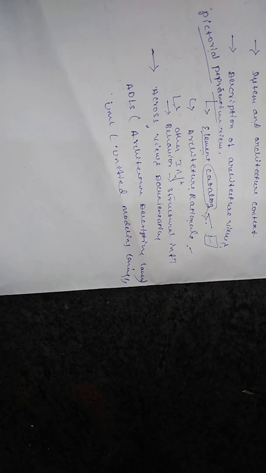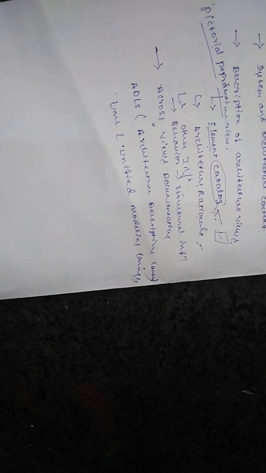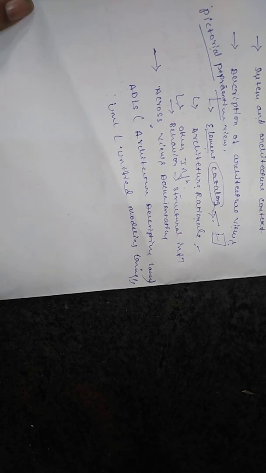That time we can use ADLs and UML. ADLs means architecture description language and UML means unified modeling language. They represent the architecture. For this purpose we use them in documenting architecture design.